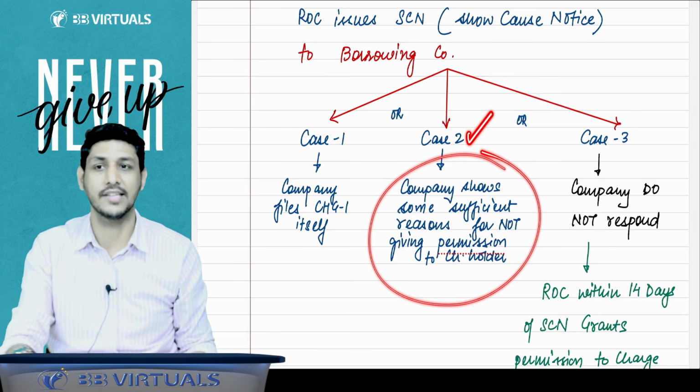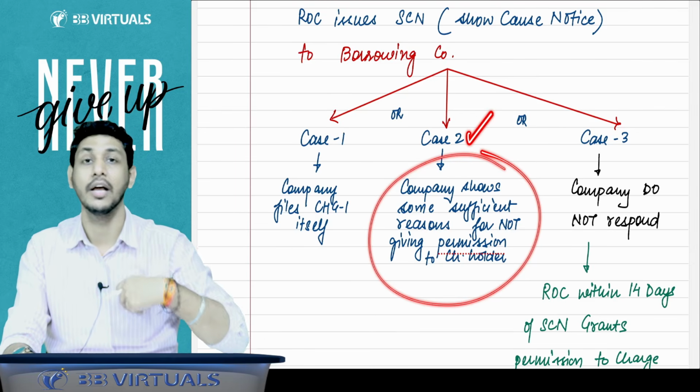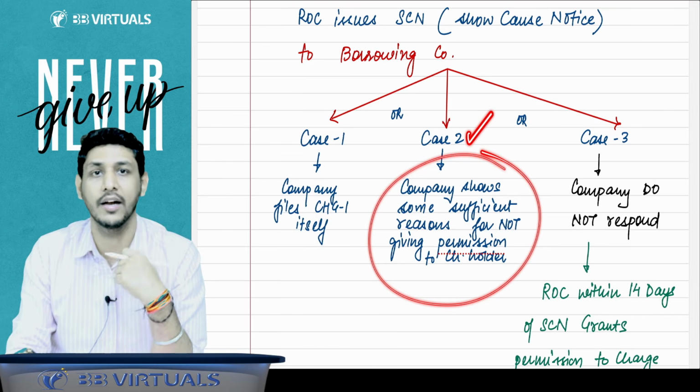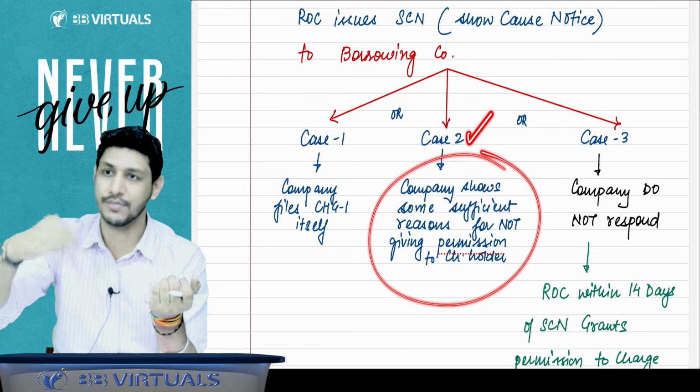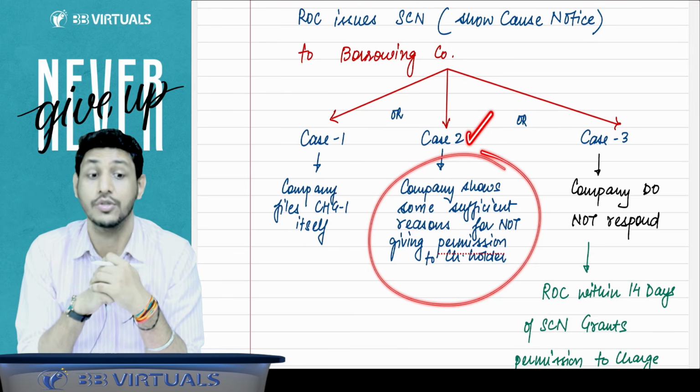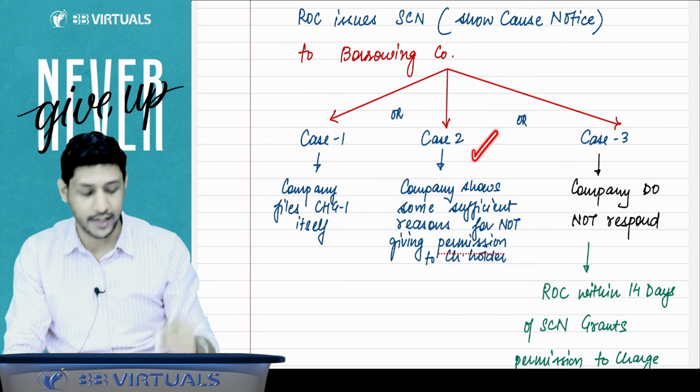For example, the company says that the person has sanctioned the loan, but still we have not received the amount in our bank account. The amount is not yet credited. How can we register that charge? That is why we have not filed CHG1. The ROC says, oh, so the ROC will not grant the permission.